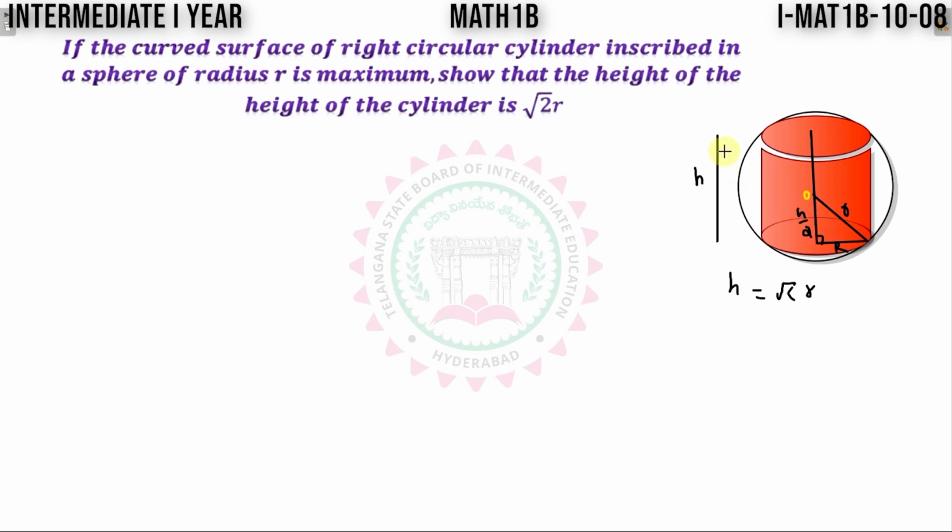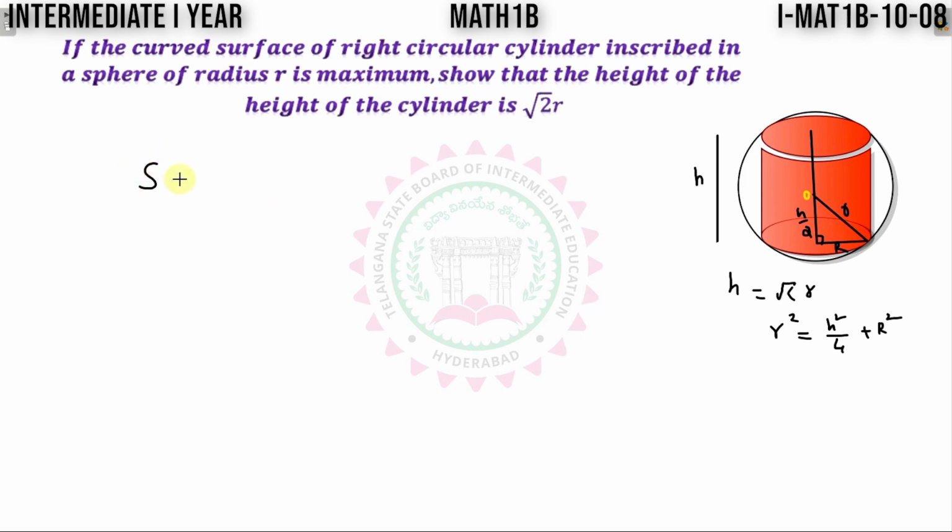We have to prove this. The height of this cylinder is h, and the radius of the sphere is r. Assume the radius of the cylinder is capital R here. This total length is capital H and this particular length becomes h by 2 here. So from that right angle triangle, I can write r square is equal to h by 2 whole square, which is h square by 4, plus capital R square. Use this relation if it is necessary here.